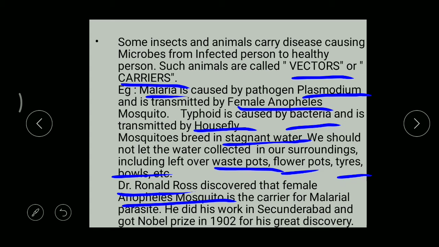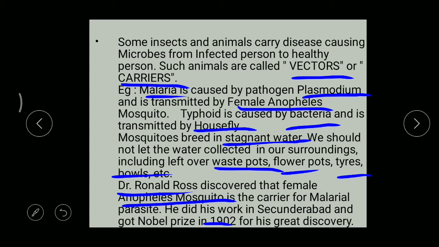So he did all his research in India, in Secunderabad, and because of his great work and research, he got the Nobel Prize in 1902. Got it? And this is very, very happy news for us, even though he is a foreigner. So this scientist did all his work in Secunderabad.